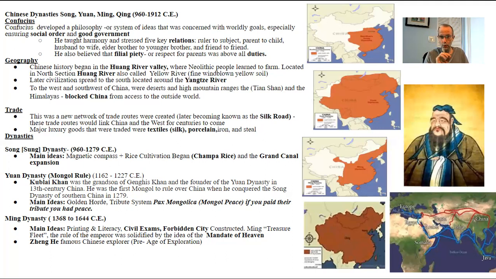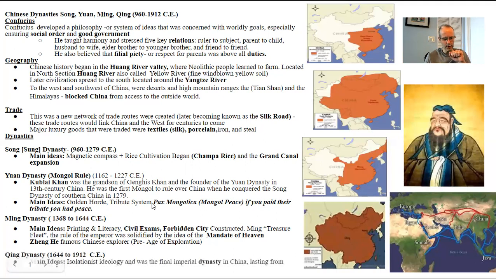The biggest explorer from the Ming Dynasty that you will get asked about is Zheng He. Zheng He is like the Christopher Columbus of the Chinese Empire. You guys know who Christopher Columbus is? Zheng He is like the earlier explorers before the age of exploration. There's Zheng He, then there's Ibn Battuta for the Islamic Empire, and then there's Marco Polo for Europe. Those are your three earlier explorers before you get into the age of exploration with Columbus and Gama and Prince Henry the Navigator and all those people. So Zheng He is the one you want to know going on. He's pre this time.